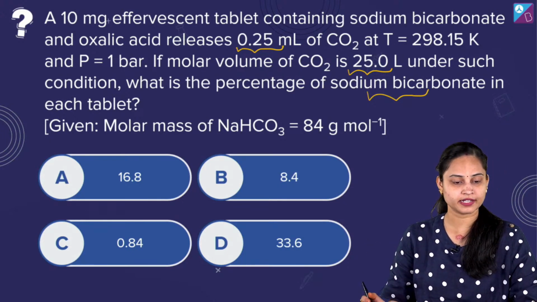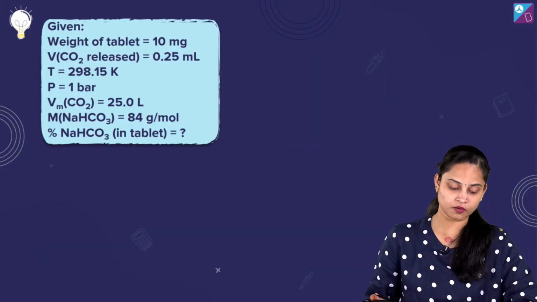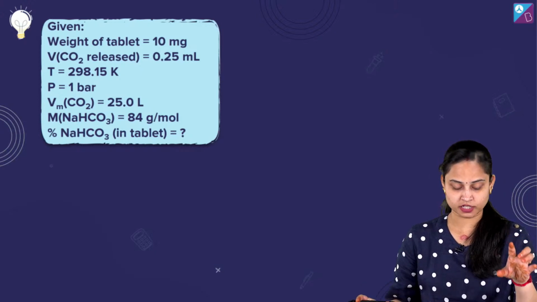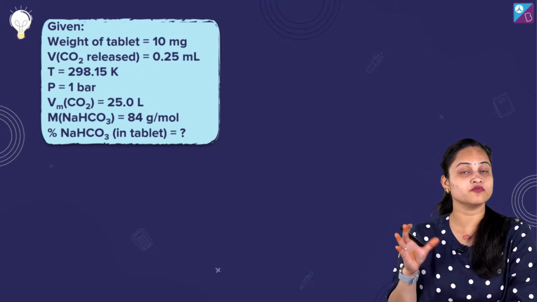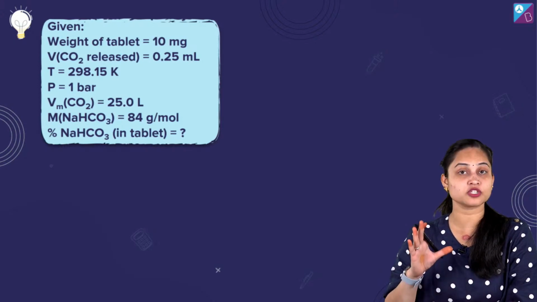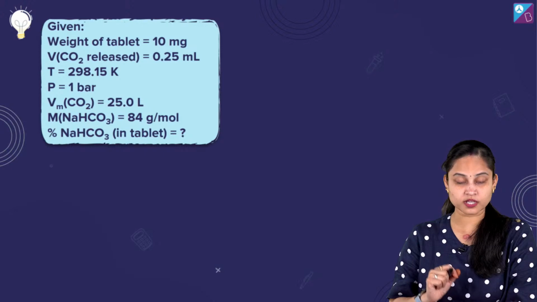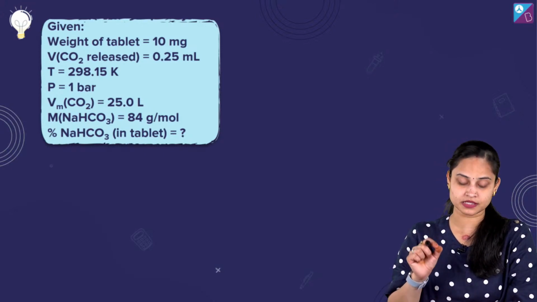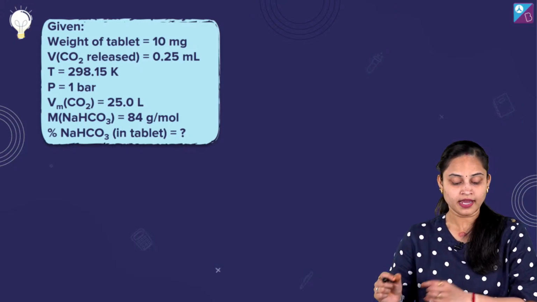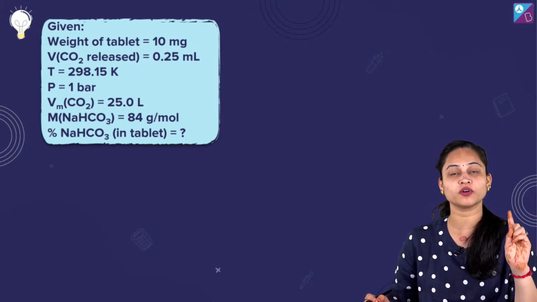Okay, fine. Let me tell you and let's move on to the solution part now. We have been given the weight of the tablet, which is 10 milligrams. We have been given the volume of carbon dioxide released, which is 0.25 ml. Temperature and pressure have been given to us. The molar volume of carbon dioxide has been given to us. We need to find the percentage of NaHCO3. We have also been given the molar mass of sodium bicarbonate, which is 84 grams per mole.